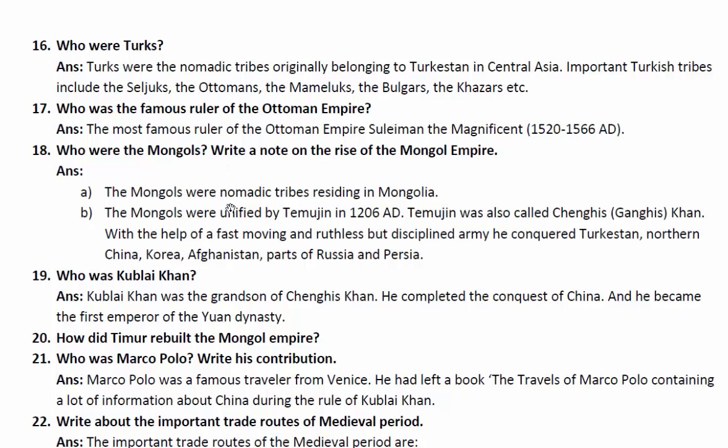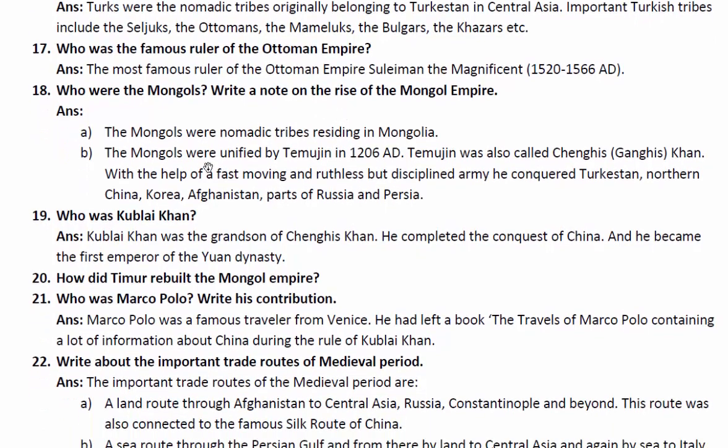Who were the Mongols? Write a note on the rise of the Mongol Empire. The Mongols were nomadic tribes residing in Mongolia. The Mongols were unified by one person whose name was Temujin in 1206 AD. Temujin was also called Genghis Khan.